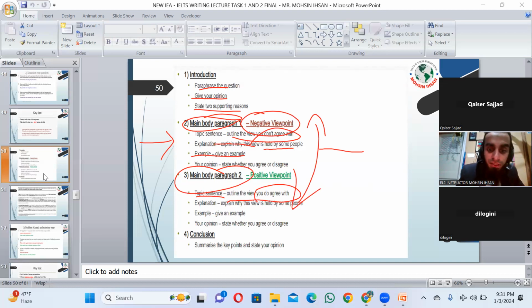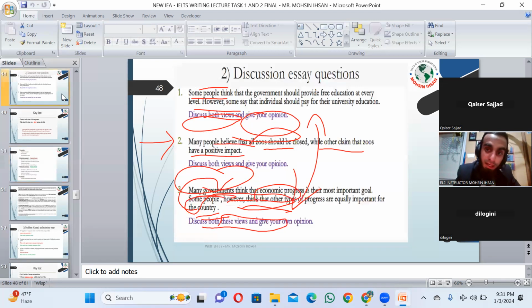And then the explanation. Explain why this view is held by some people. Give an example. Mention the reason why people prefer this idea. Give an example. Your opinion, stating whether you agree or disagree, must be at the end of both body one and body two, right? But the mistake students mostly make when they write this kind of essay, discuss both views and give your opinion,